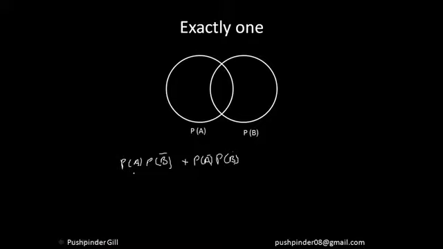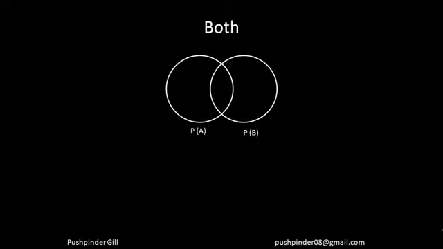So you just calculate the probability of A happening multiplied by the probability of B not happening, plus whatever is there ahead, right? I hope everyone is understanding how simple it is becoming. You just understand the question and the answer is there in front of you. Now, probability of both events happening. This we have done a lot of times. The probability that both the events will happen is probability of A, sorry for the handwriting, guys, into probability of B, right? So this is nothing but the probability of both the events happening.